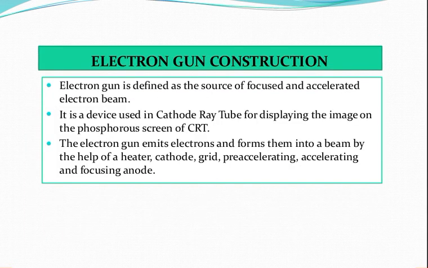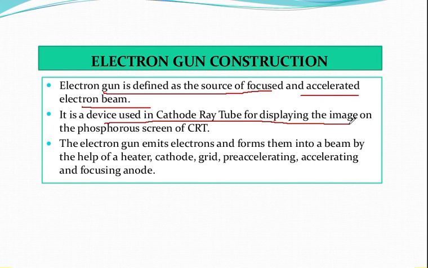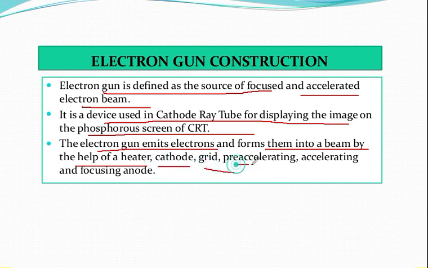Now we'll be discussing a little bit about the electron gun construction. So basically, the electron gun is defined as the source of a focused and accelerated electron beam. And the most important thing is that it is a device used in a cathode ray tube for displaying the image on the phosphorus screen of the CRT. Next, you can see that the electron gun emits electrons and forms them into a beam with the help of a heater, cathode, grid, pre-accelerating, accelerating and focusing anode.